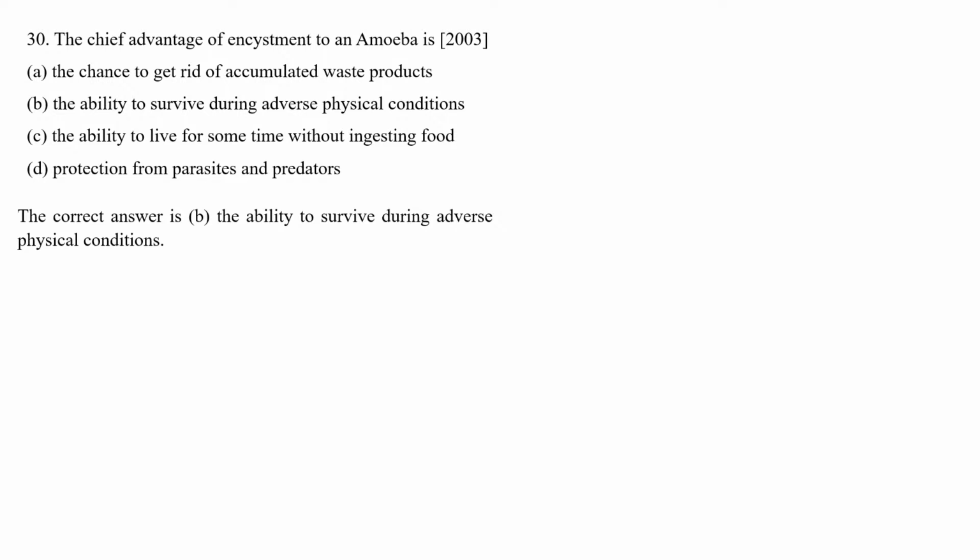Amoeba mainly form a cyst around themselves when they need to survive adverse physical conditions. So the correct answer is the ability to survive during adverse conditions.